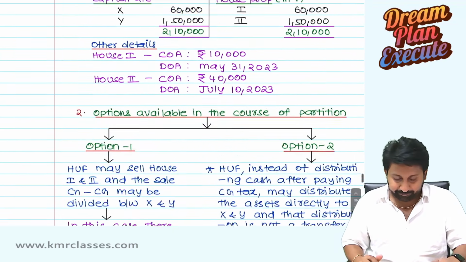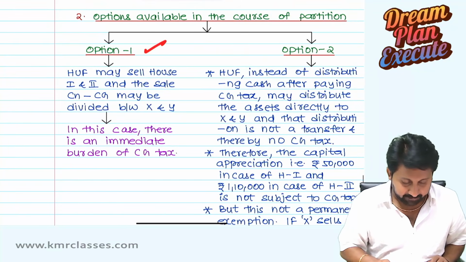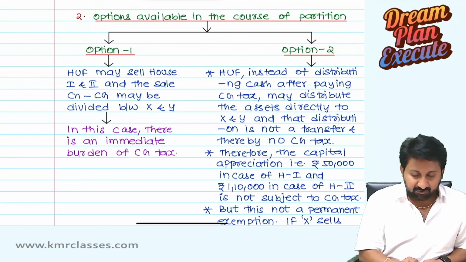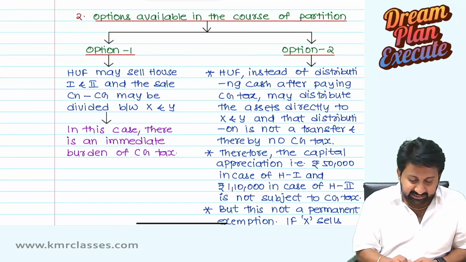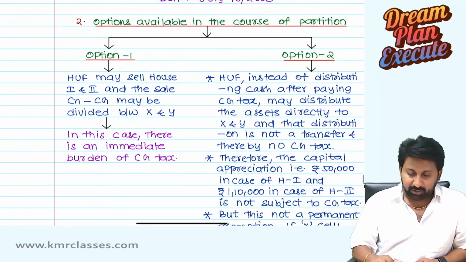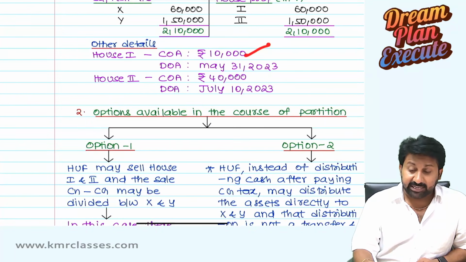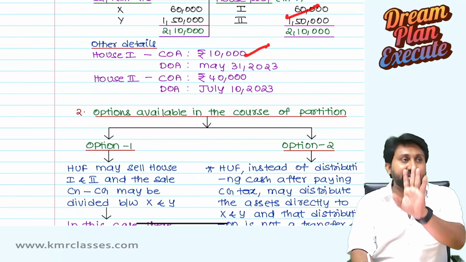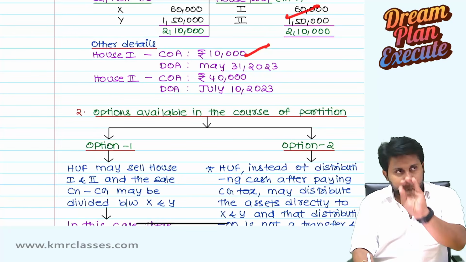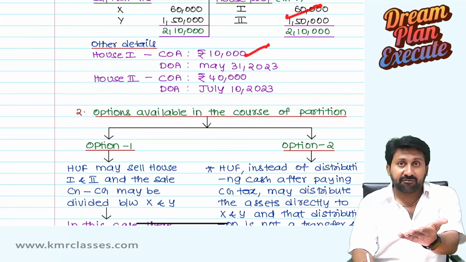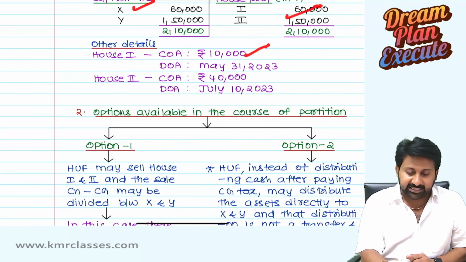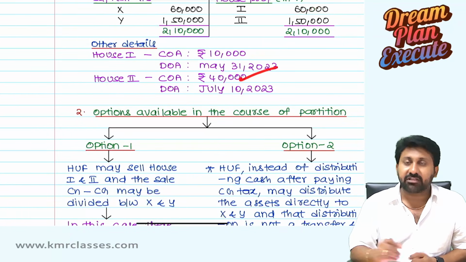For example, see, option 1. HUF may sell the house 1 and 2, and the sale consideration minus capital gains may be divided between X and Y. In this case, there is an immediate burden of capital gain tax. Purchase at 10,000, sell to outsider at 60,000, 50,000 capital gain. Let us say there is a 10% tax. So 50,000 into 10%, 5,000. 45,000 cash is there now. After paying tax, distribute it to X. Same also do with Y.